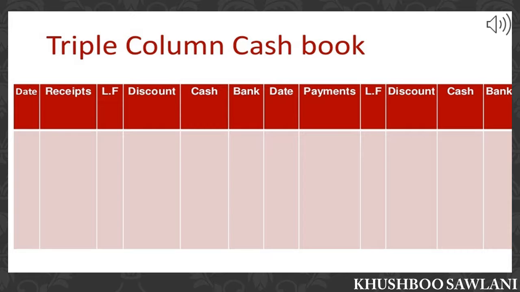All types of transactions increasing bank balance or decreasing overdraft are recorded on the debit side or receipt side in the bank column, and all types of transactions decreasing bank balance or increasing bank OD are recorded on the credit side, payment side in the bank column of the cash book. Contra transactions are recorded on both the sides of the cash book. Discount allowed is recorded on the debit side and discount received is recorded on the credit side of the cash book.